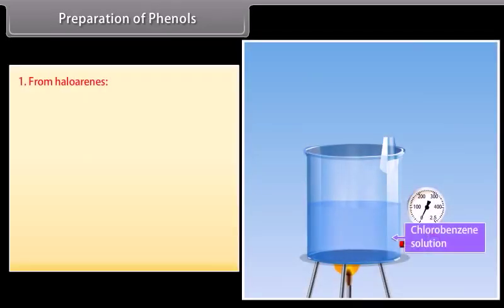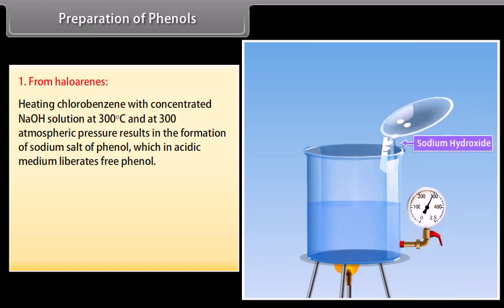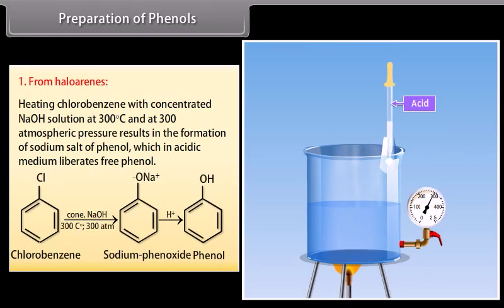Preparation of phenols. From haloarenes. Heating chlorobenzene with concentrated sodium hydroxide solution at 300 degrees Celsius and 300 atmospheric pressure results in the formation of sodium salt of phenol, which in acidic medium liberates free phenol. Chlorobenzene reacts with concentrated NaOH at 300 degrees Celsius and 300 atmospheric pressure to form sodium phenoxide, and then on acidification it gives phenol.